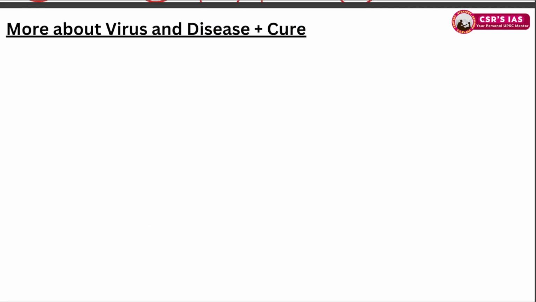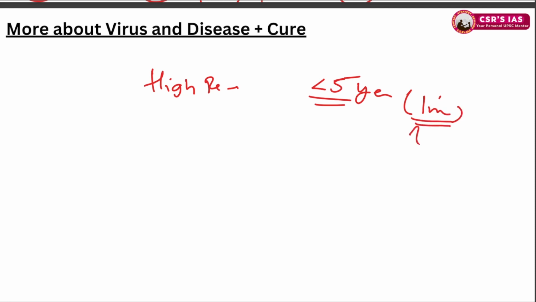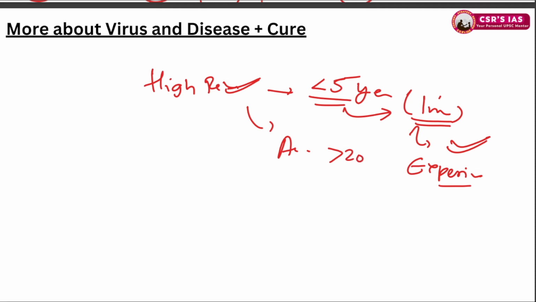Okay. So knowing more about this disease, who are the people at high risk? There are infants and children aged less than 5 years. Why? Because mostly their immune system is not so developed and also very less experienced. Immunity is mostly experience based, and in children it is not so developed. So you will see it mostly occurring among children. Then there are adults aged more than 20 years, mostly because now their immune system is rather weaker.